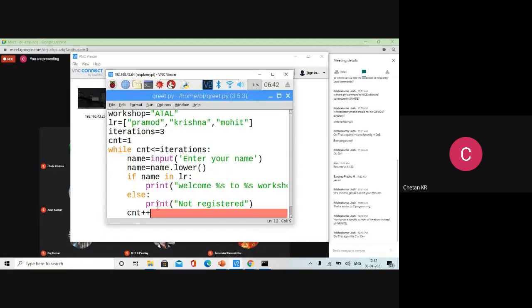Plus plus operator is not allowed in Python. Plus plus operator is not there. Minus minus operator, pre-increment, post-increment, whatever you do in C or Java, plus plus, minus minus, it is not supported in Python. So what is the alternative? Just like in C, we can use a shortcut. Count plus equals 1. Otherwise, if you don't know that, count is equal to count plus 1. The shortcut is count plus equals 1. That's all. So, let us run this.